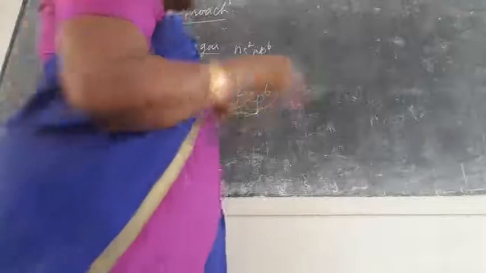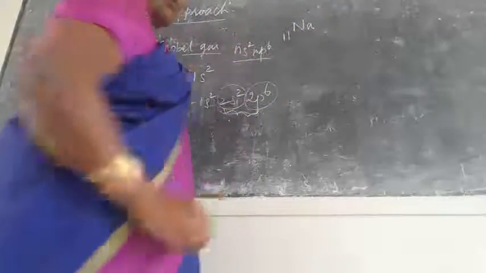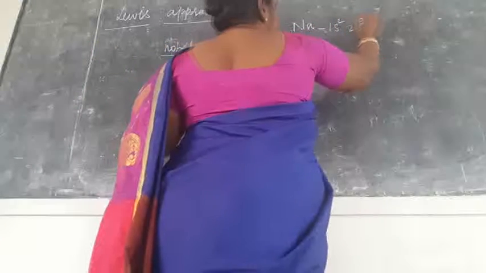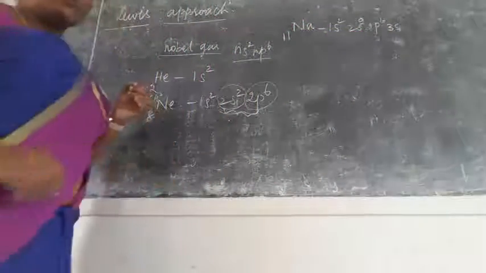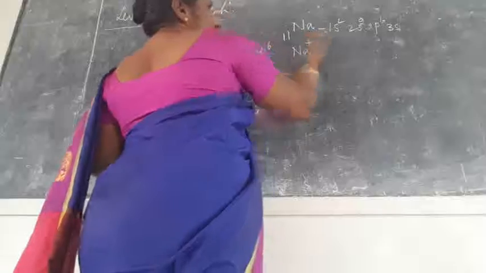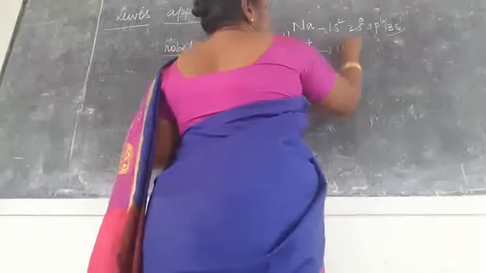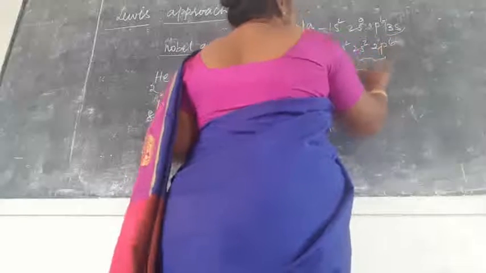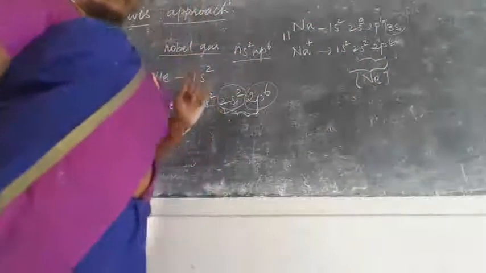For example, sodium. The atomic number of sodium is 11. How do we write the electronic configuration? It is 1s2, 2s2, 2p6 and 3s1. What is Na plus? One electron is removed, so the last electron is removed and it attains 1s2, 2s2, 2p6. So it attains the neon configuration, right?